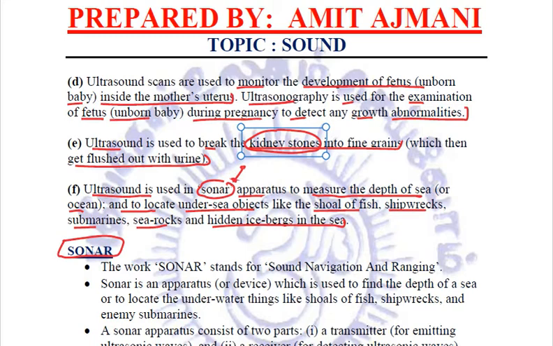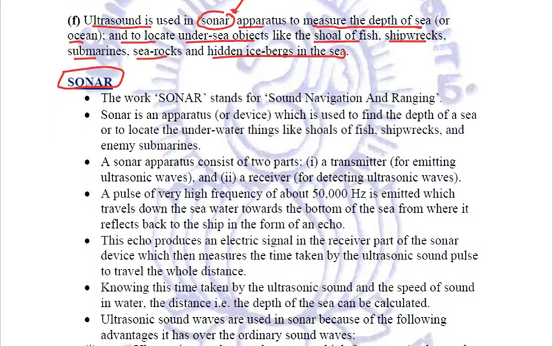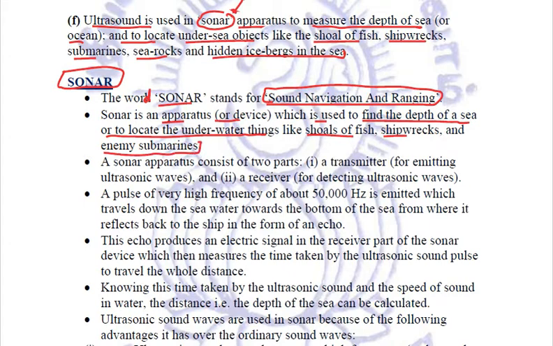Now let us study in detail what sonar is. The word sonar refers to sound navigation and ranging. This is the full form of sonar. Sonar is an apparatus or device which is used to find the depth of a sea or to locate underwater things like shoals of fish, shipwrecks and enemy submarines.